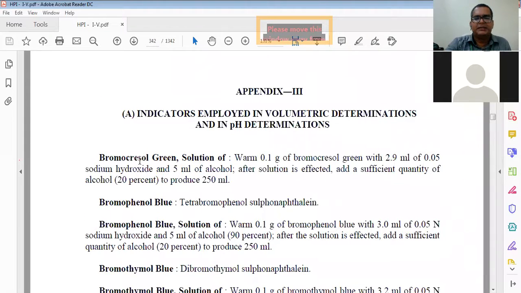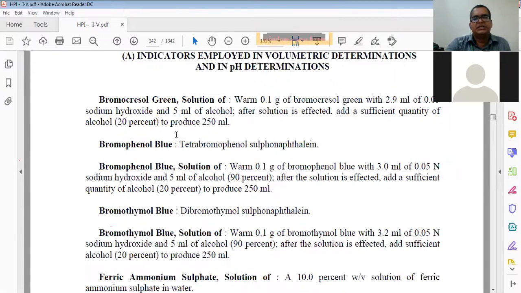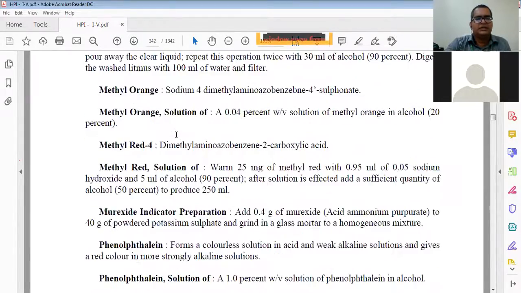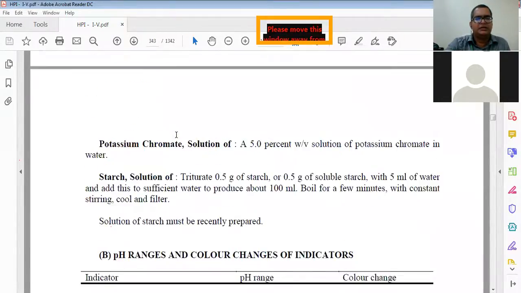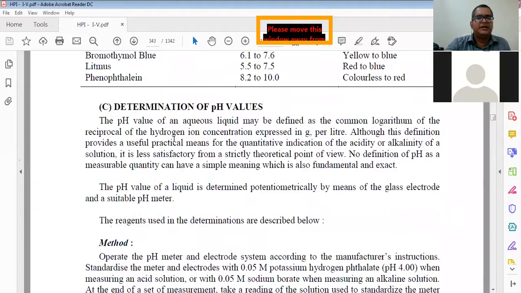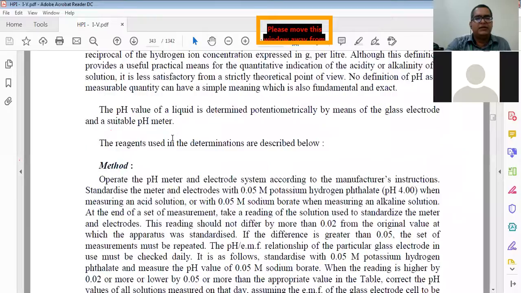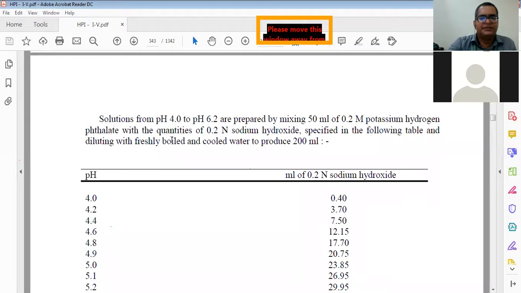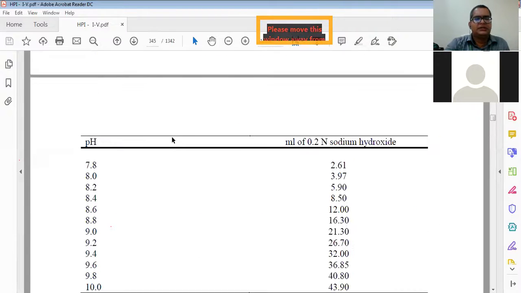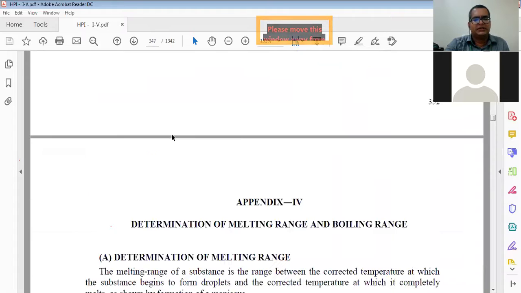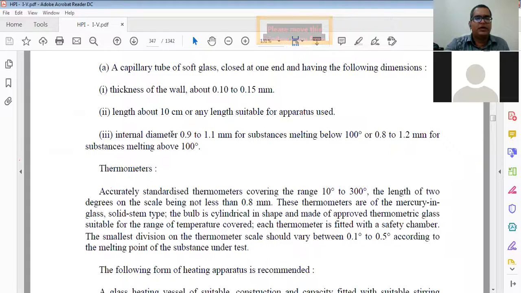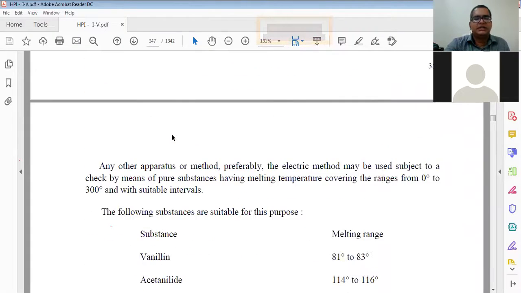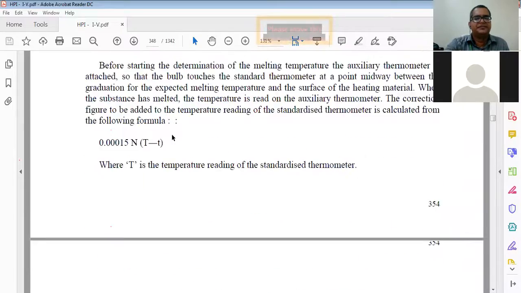Then indicators employed in volumetric determination and in pH determination. How will you determine the pH? These things are not as per your syllabus, but they are given. Then pH ranges of different drugs are given, and how you determine pH values, the method is given. Actually these are used in pharmaceutical companies and labs. All chemistry things are there. Determination of melting range or boiling point, you have already studied in class 11th and 12th.